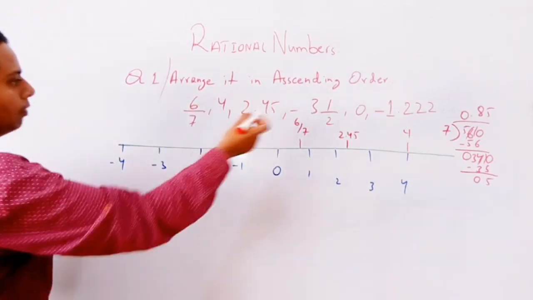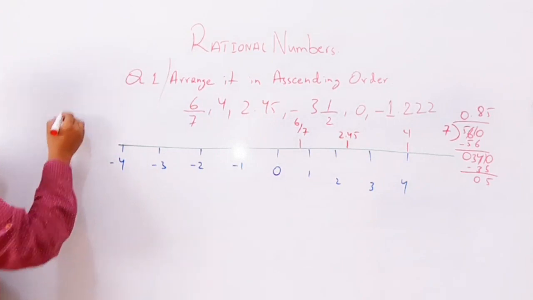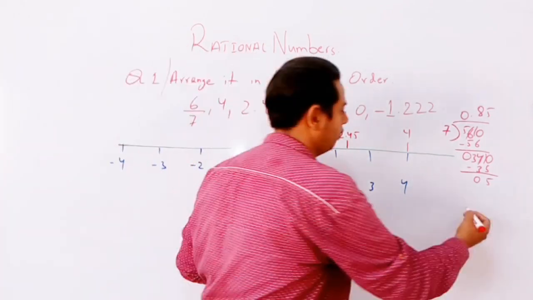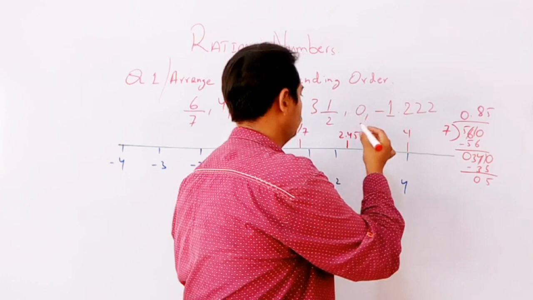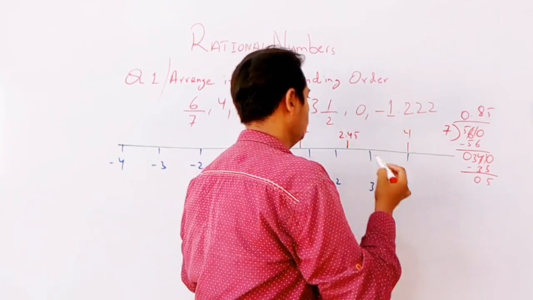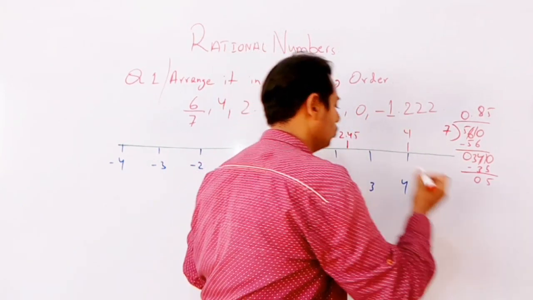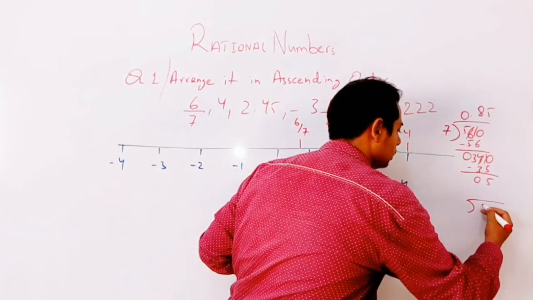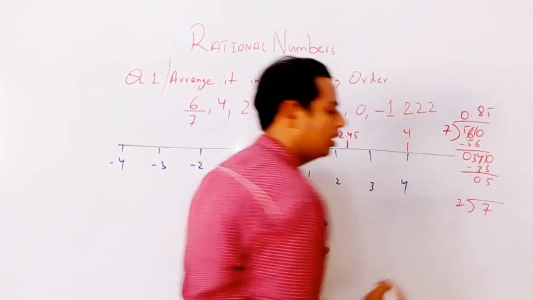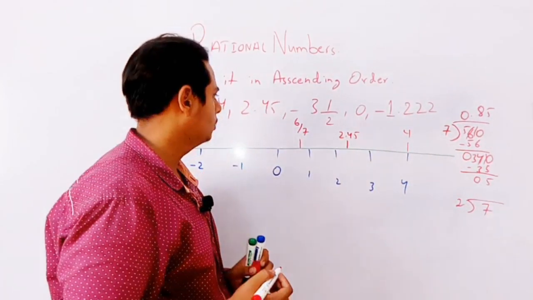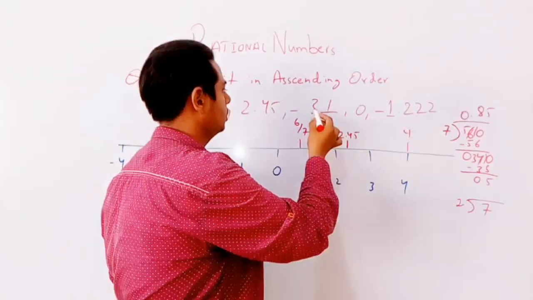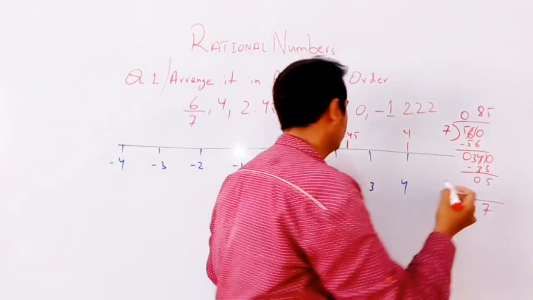3 1/2 means 3. I am just doing all the rough work over here. 3 1/2 means 3 twos are 6, 6 plus 1 is 7, so 7/2. 7/2 means 7 will be inside and 2 will be outside. Fine.